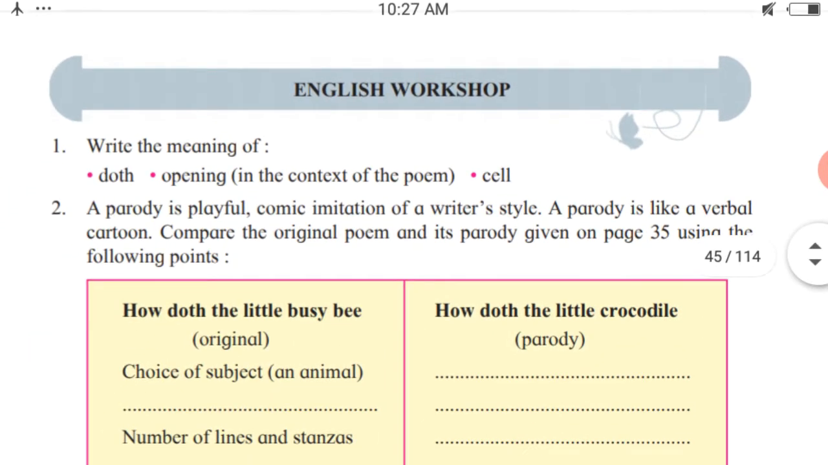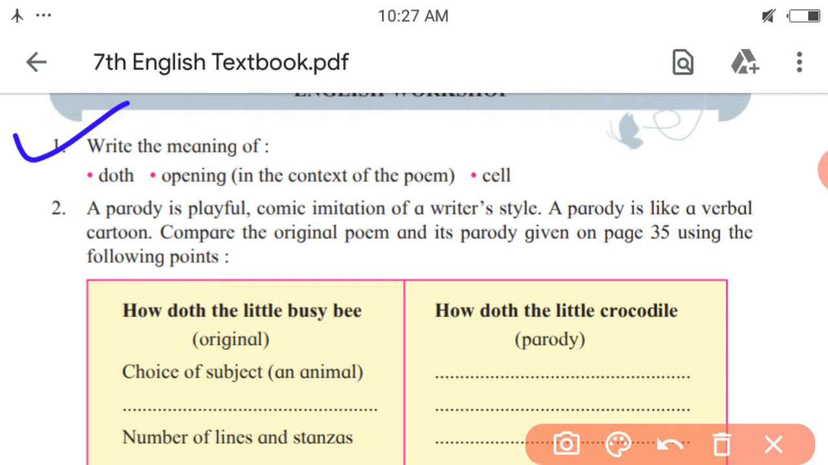Here is the first activity. Write the meaning of first: doth means does, opening means blooming, cell means a compartment in the comb, or you can write a small room in the comb. Next, a parody is a playful comic imitation of a writer's style. A parody is like a verbal cartoon.